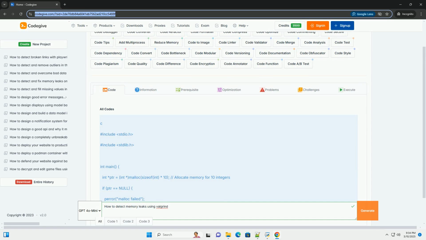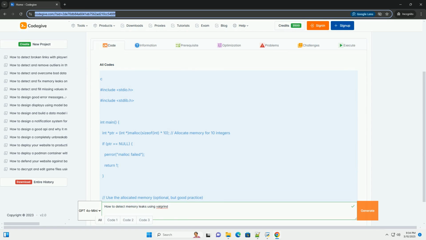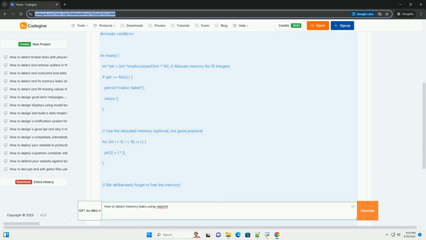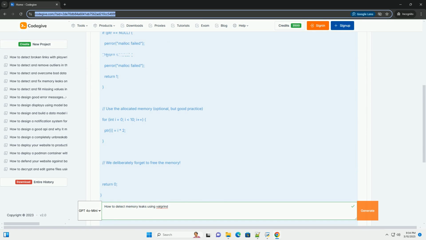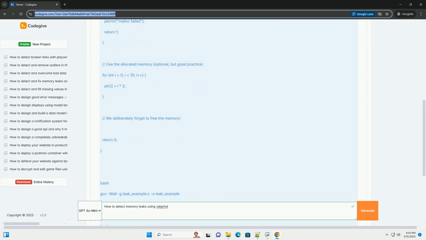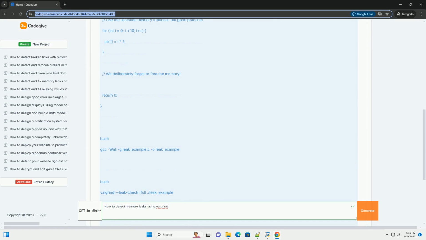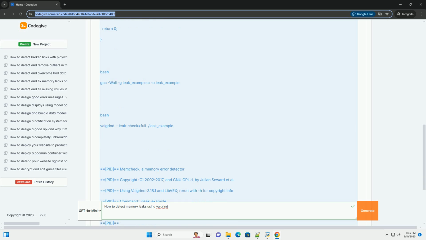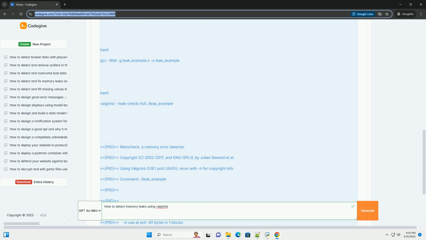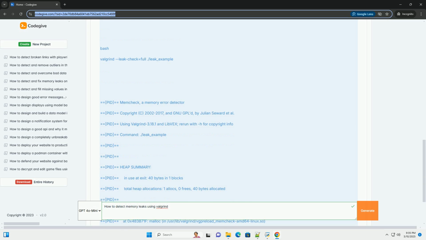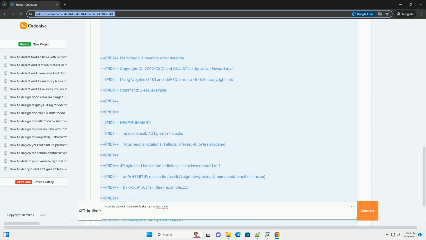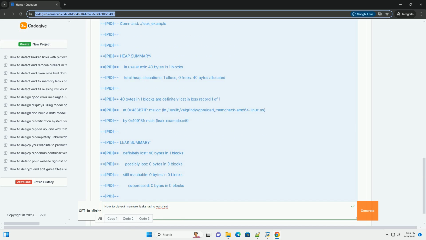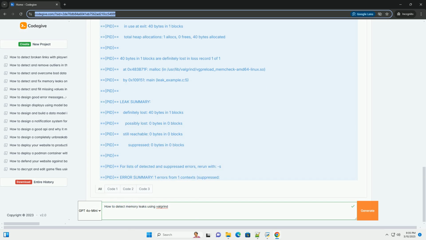Detecting memory leaks with Valgrind, a comprehensive tutorial. Valgrind is a powerful and versatile suite of tools for debugging and profiling Linux programs. Its flagship tool, Memcheck, is specifically designed for detecting memory leaks, invalid memory accesses, and other memory-related errors. This tutorial will guide you through understanding memory leaks, using Valgrind, specifically Memcheck, to detect them, interpreting the output, and fixing the underlying problems in your code.